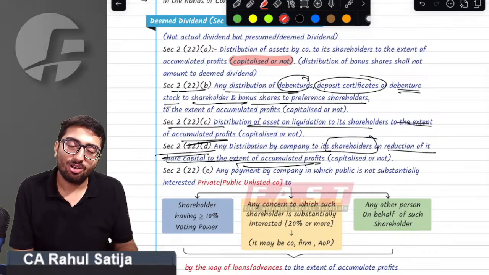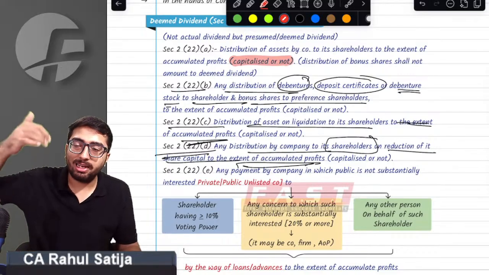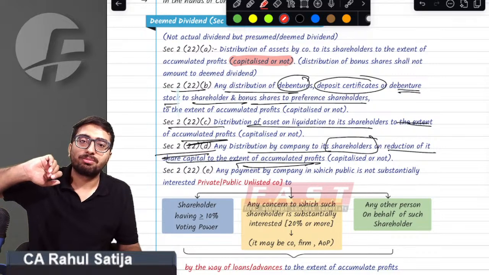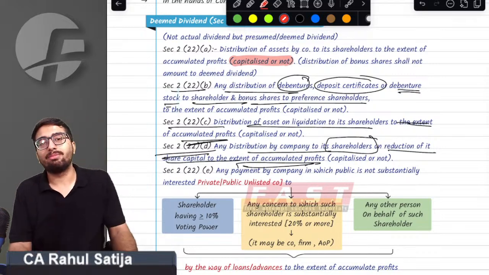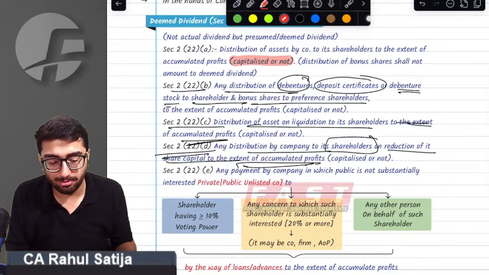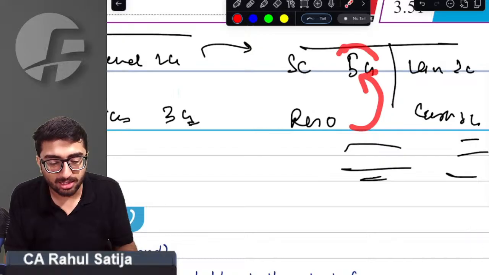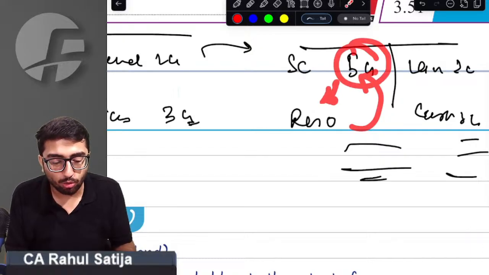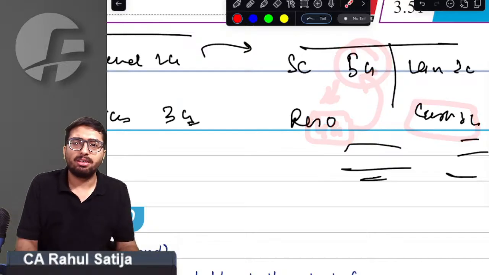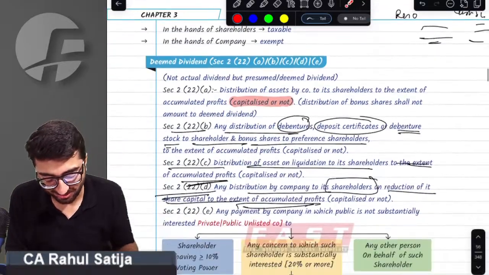If such accumulated profits have been capitalized into share capital, then also we will consider it as deemed dividend. For example, if such reserves have been capitalized in this case, the provision says despite being capitalized, 4 crore of reserves shall be considered as deemed dividend, irrespective of whether they are capitalized or not.